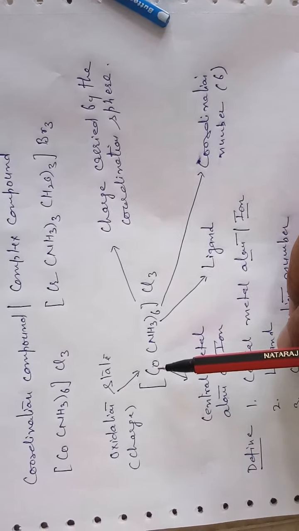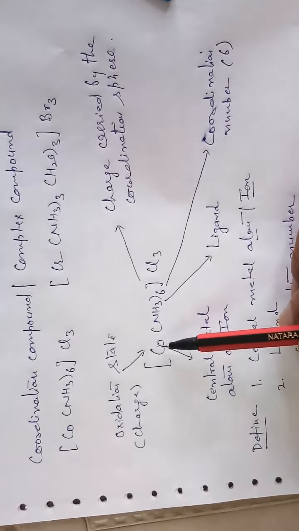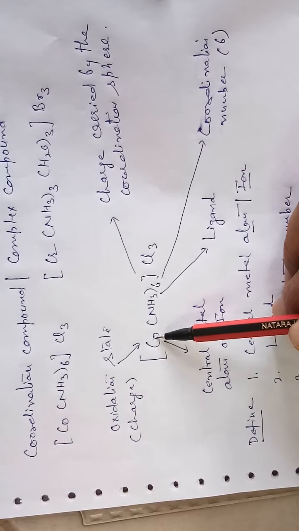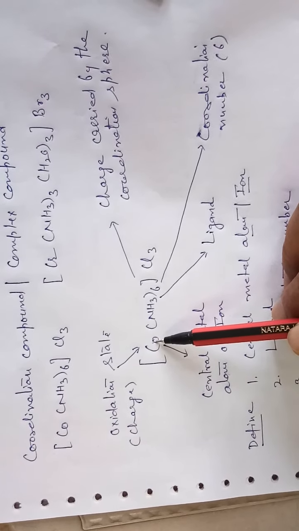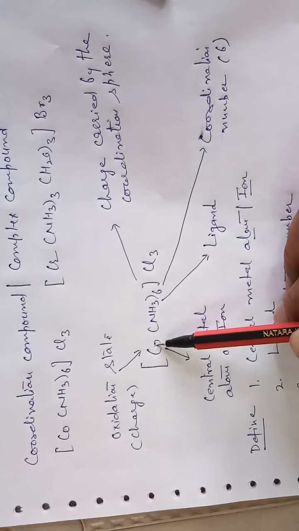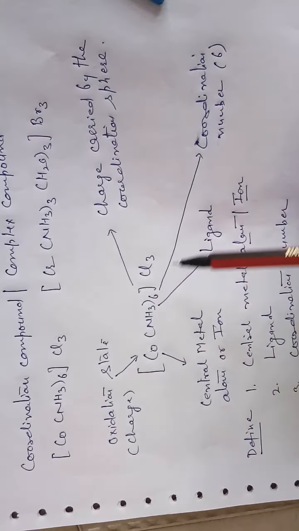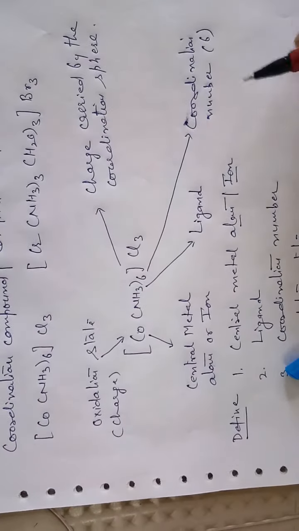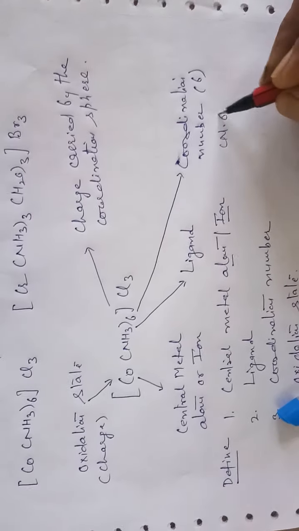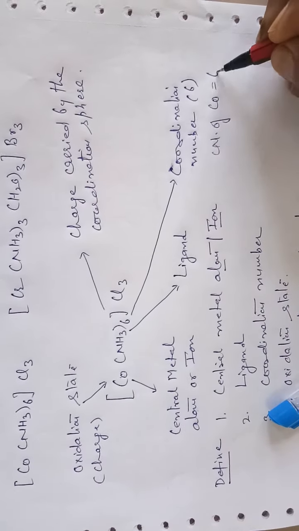The first question is, what is the coordination number of cobalt? By definition, it is the number of ligands attached, that is 6. So the coordination number of cobalt is 6.